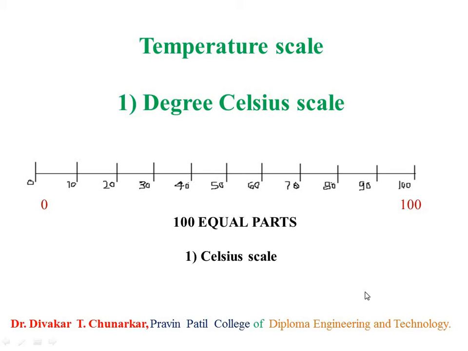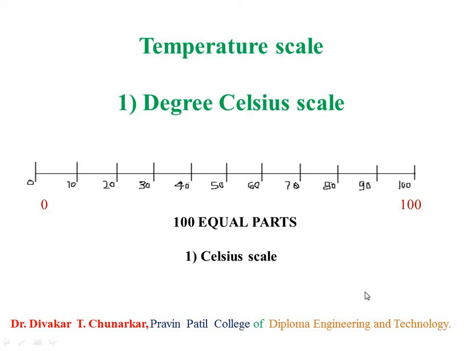Why is it so? Because we will take a simple example. The boiling point of water of 1 liter is 100 degrees Celsius, and the boiling point of water of 200 liter is also 100 degrees Celsius. Keeping this in mind, the boiling point is the same in both, and therefore temperature is an intensive property.